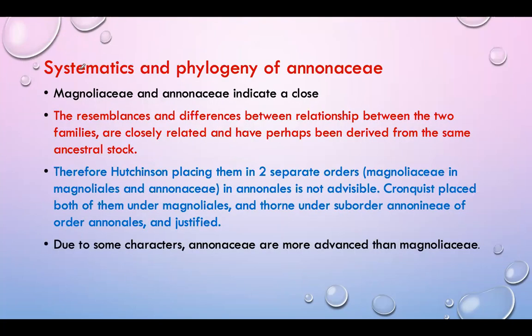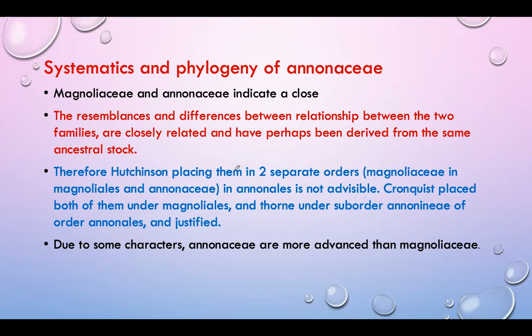Then what is the systematics and phylogeny of Annonaceae? According to Bentham and Hooker and according to Engler and Prantl, the Magnoliaceae and Annonaceae are closely related, and have perhaps been derived from the same ancestral stock.